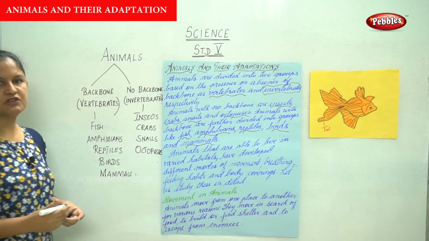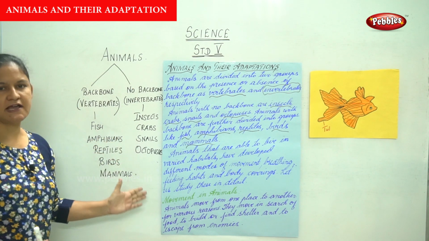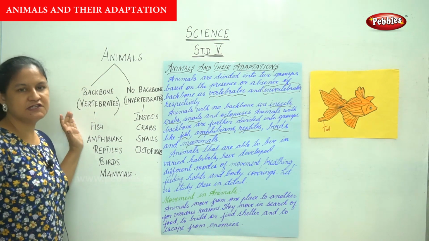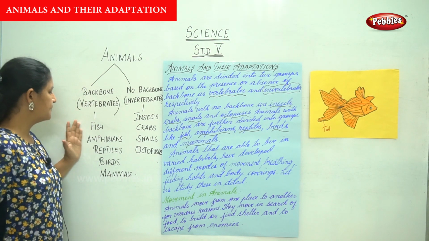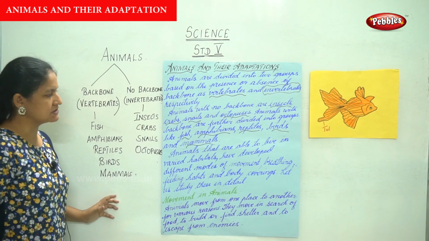So animals with no backbone are your insects, crabs, snails, and octopuses. Animals with a backbone are further divided into groups like your fish, amphibians, reptiles, birds, and mammals.